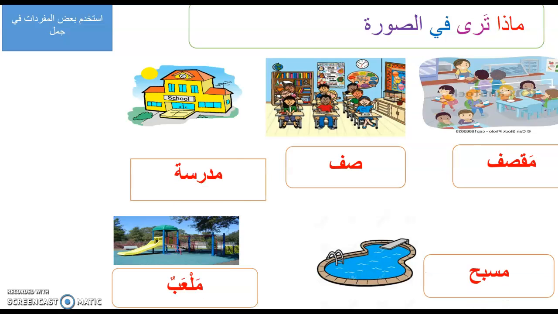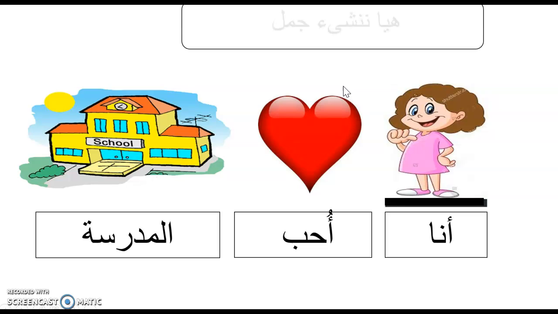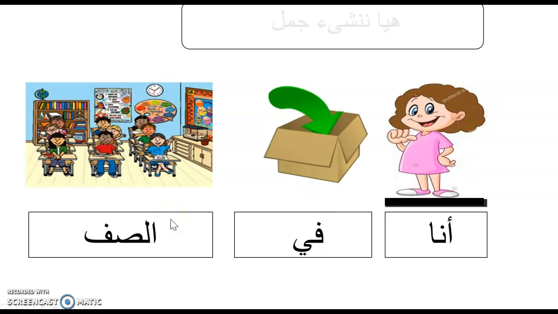So these are the new words that we learned: مقصف, صف, مدرسة, مسبح, ملعب. We can use these new words in sentences. أنا أحب المدرسة. This is a full sentence. أنا في الصف.